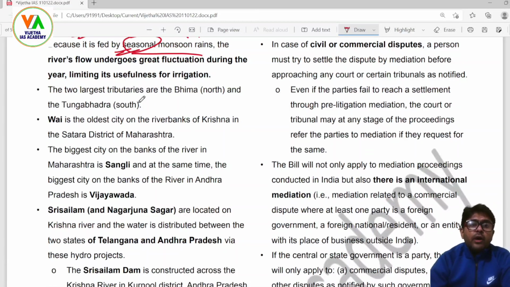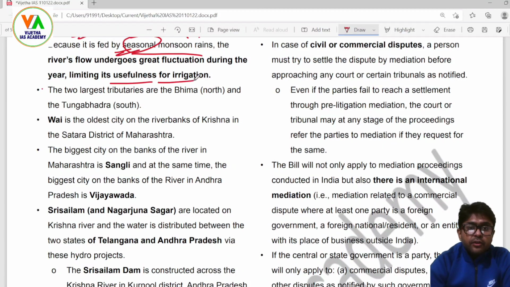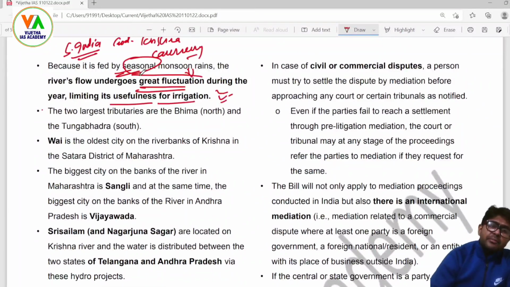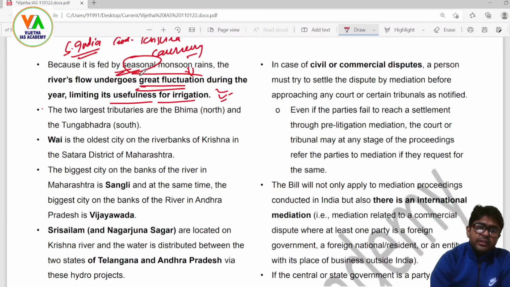The river flow undergoes great fluctuation during the year, limiting its usefulness for irrigation. Fluctuation is that when monsoon comes the water gets volume. And again, when the water is limited there is still dispute, as so many states are fighting for their ideal share of water, so that is actually conflicting.